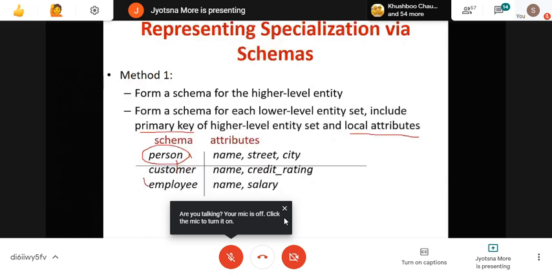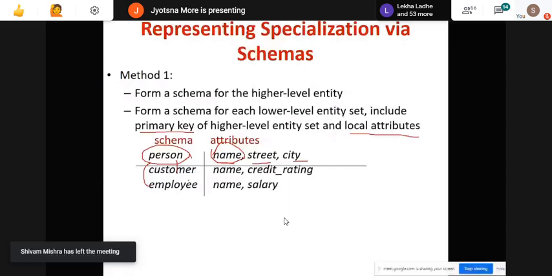Out of these I am considering name as the primary key. For the lower level entities, customer and employee, I take the primary key from the higher level, name, and here name. These are the entities' own special attributes, local attributes. This is one way to represent.